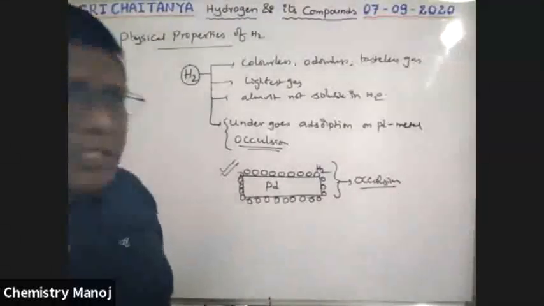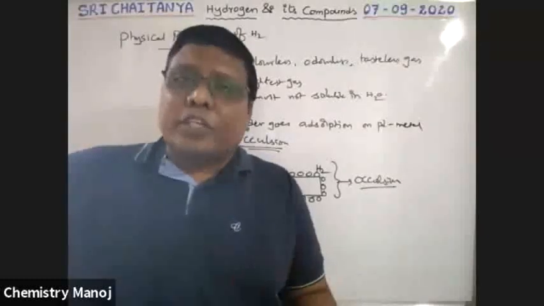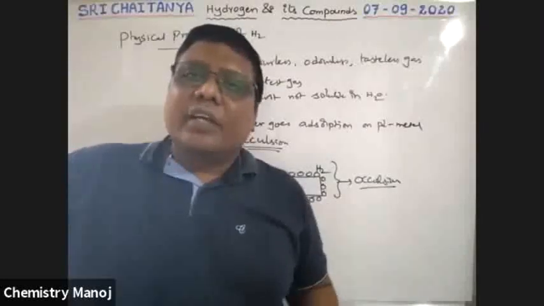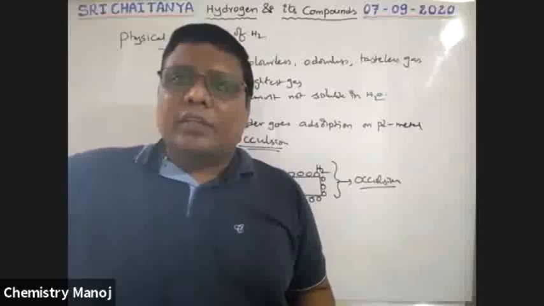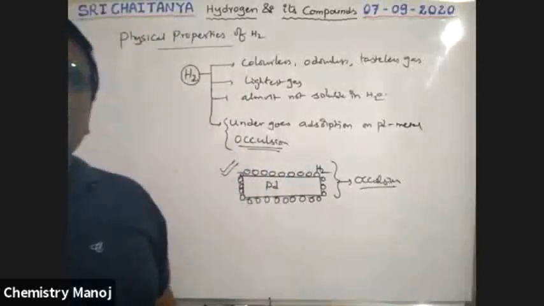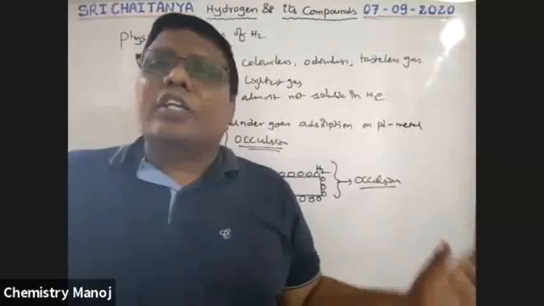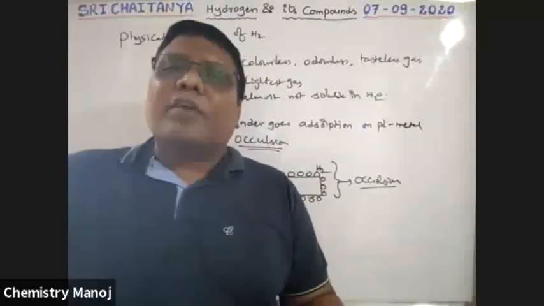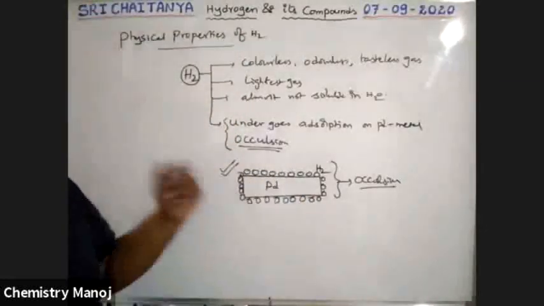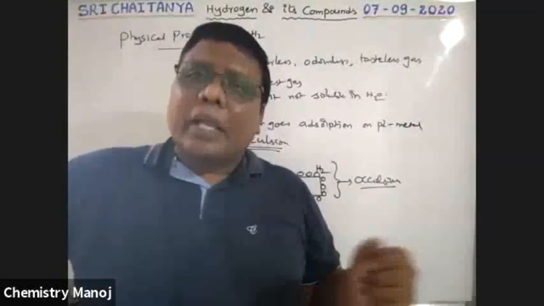Okay. So this hydrogen is highly inflammable, boys, no doubt. But for transportation, hydrogen is transported from one place to another in the form of CaH2, that is called hydrolith. That means hydrogen is converted into CaH2. Tomorrow we will discuss it later. These are some physical properties, boys. Now, chemical properties.